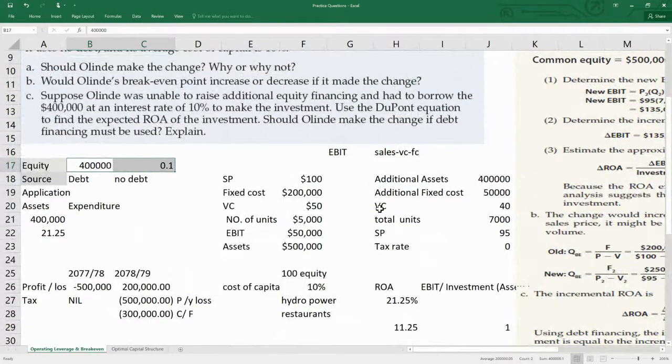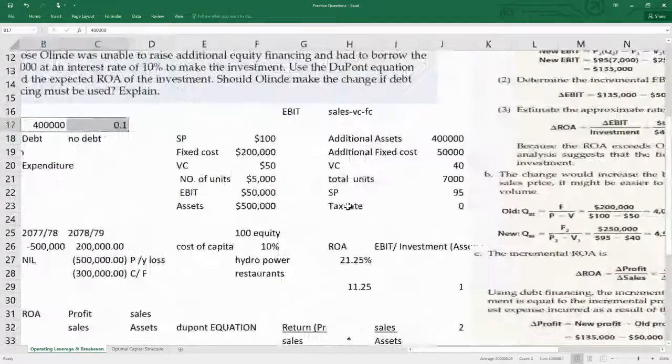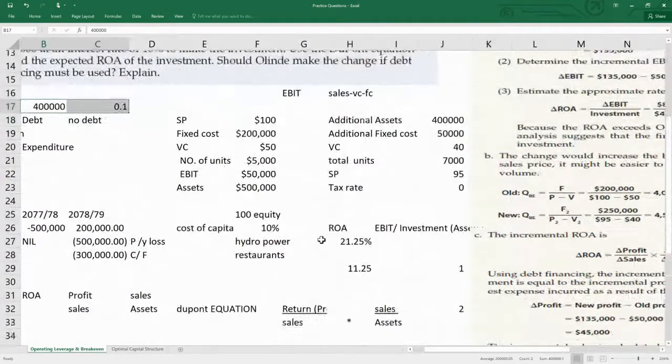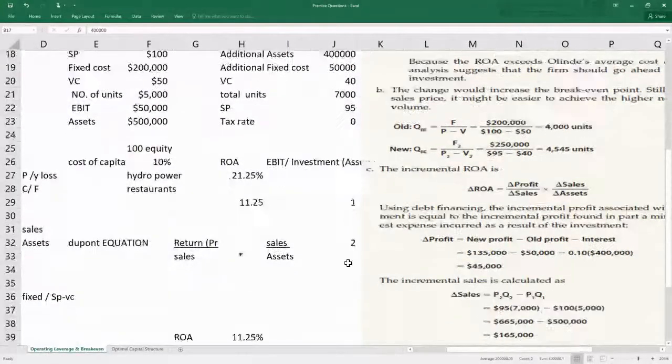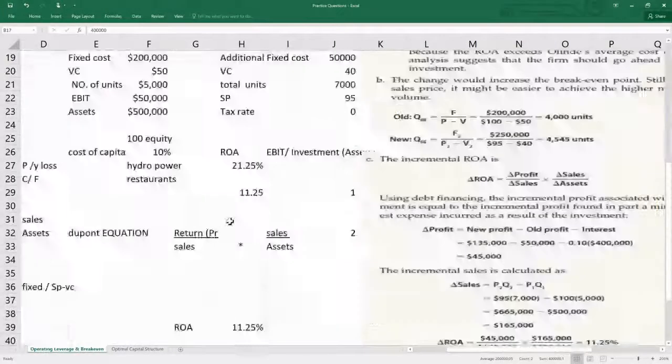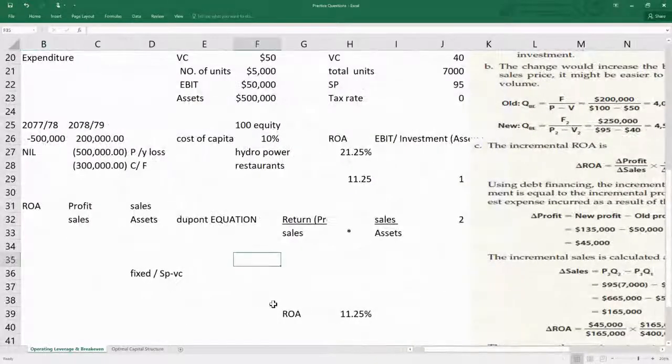DuPont is nothing but a breakdown of equations. I repeat, the DuPont equation is nothing but a breakdown of equations. You'll find that shortly. Well, let's see whether it's feasible on the incremental ROA as well or not. So let us find, now using debt. Now what does DuPont mean? ROA, we need to find the return on assets, right? ROA, return on assets. So what does ROA mean? Can I write?